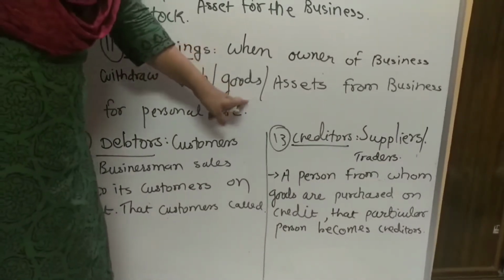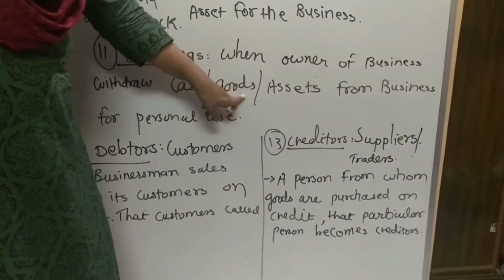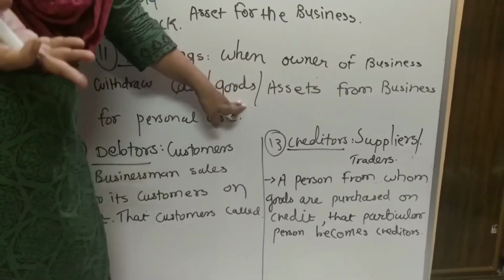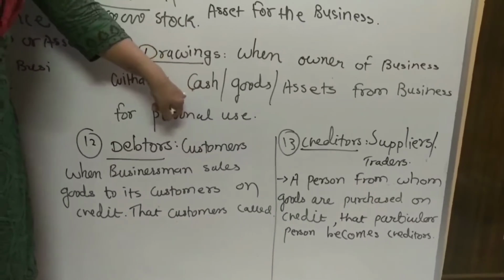Next. The goods, अगर provision store है, there are so many items which can be used for the marriage purpose. So I have withdraw the goods of rupees 50,000. So आप देख सकते हैं 20,000 I withdraw for the marriage purpose.